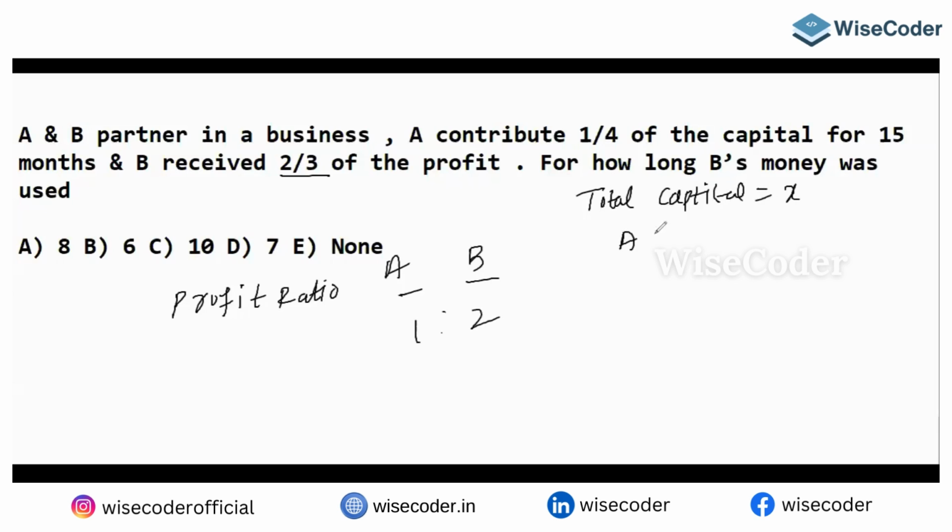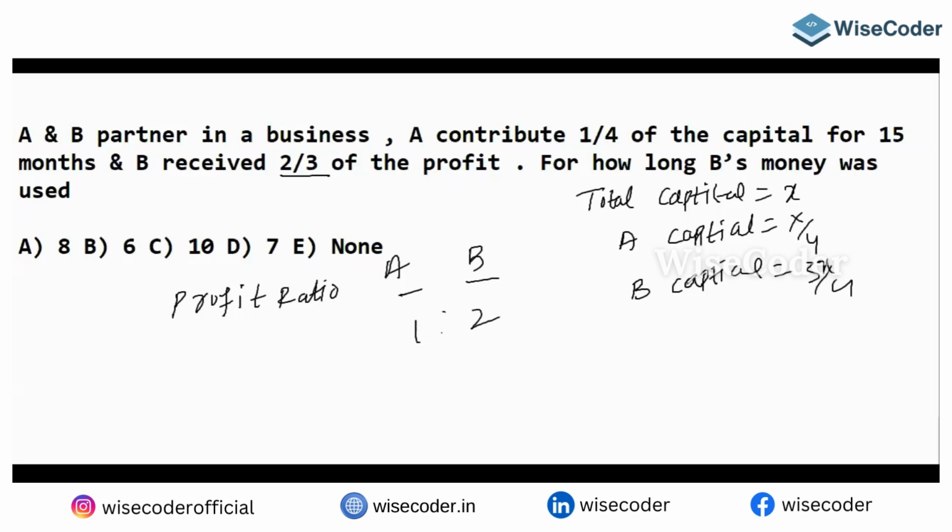Can I say A's capital will be X by 4? Yes or no? If A's capital is X by 4, then what is B's capital? Very simple, it will be 3/4, because X by 4 plus 3X by 4 will give you only X.